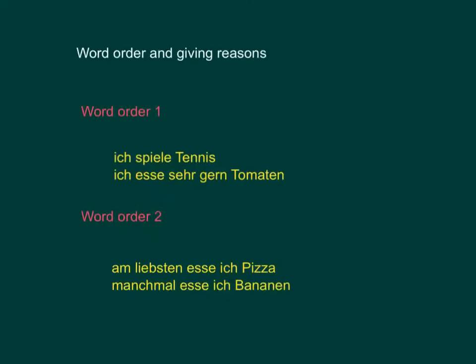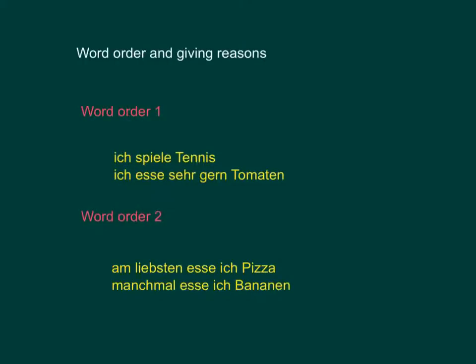Word order and giving reasons. You've already come across what we term word order 1. For example, in these two sentences, Ich spiele Tennis and Ich esse sehr gern Tomaten, we know that the verb is in position number 2. It is here, spiele, and here, esse. Okay? And the subject, the thing that the sentence is about, is what starts your sentence off.